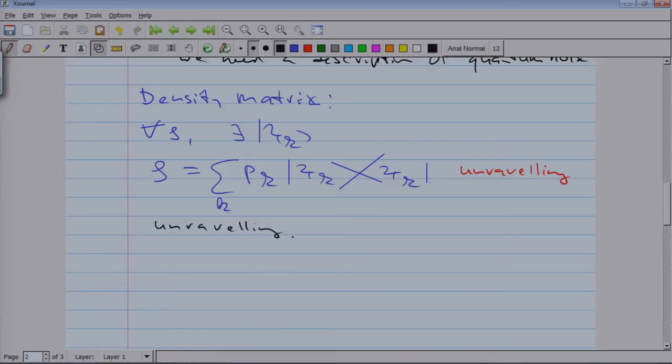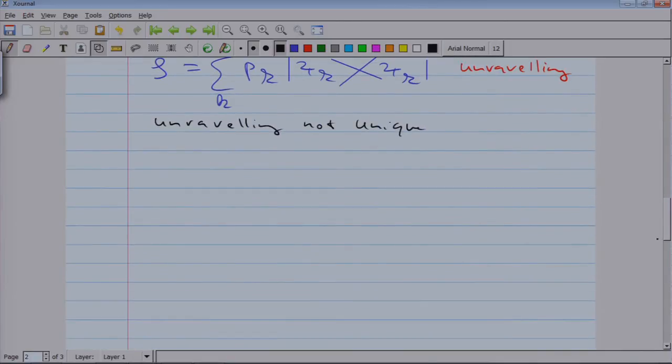It's writing it as a specific diagonal sum over states, but those unravelings are not unique. They describe one possibility, but there are other possibilities.